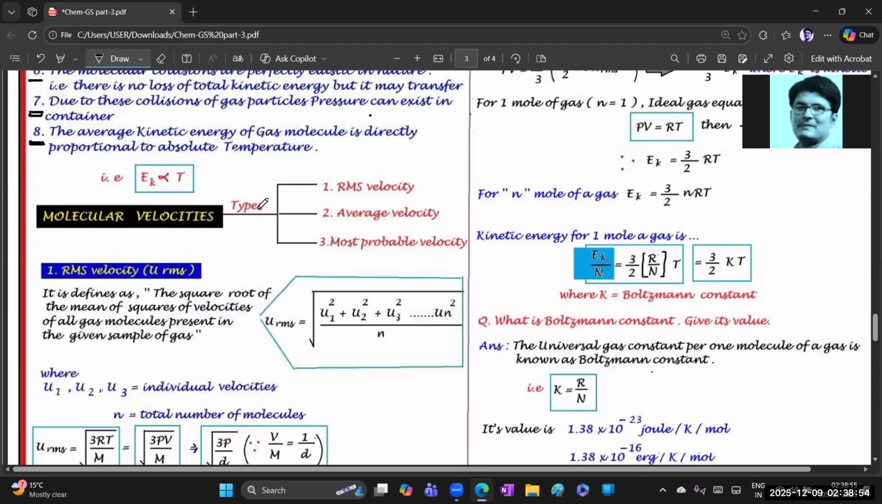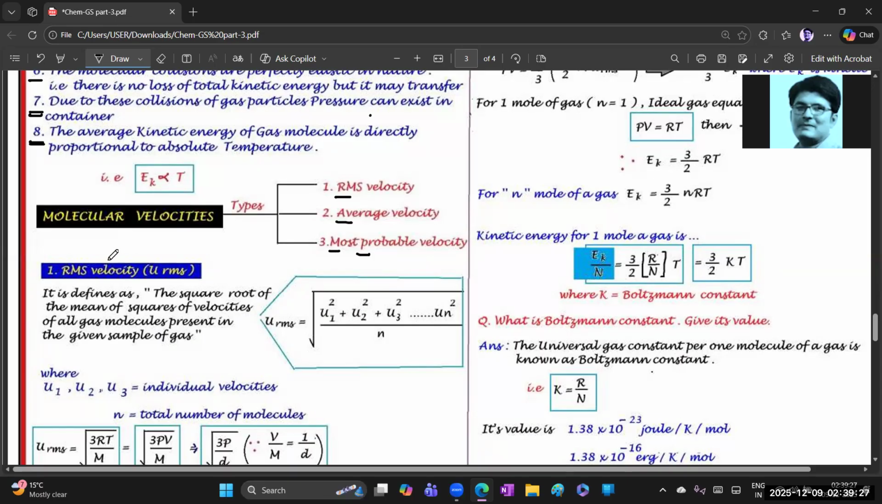Next, molecular velocities. There are three types of molecular velocities: first one is the RMS velocity, second one average velocity, third one most probable velocity. So ఎలా గుర్తుపెట్టుకుంది? It is a RAMP, R A M P, ramp. Okay, try to remember like this, that order: the RMS velocity, average velocity, and most probable velocity.